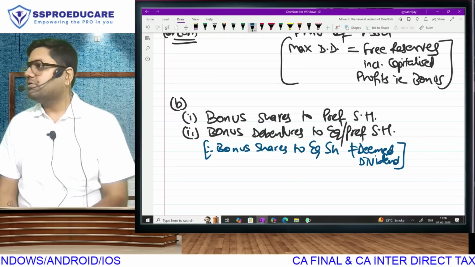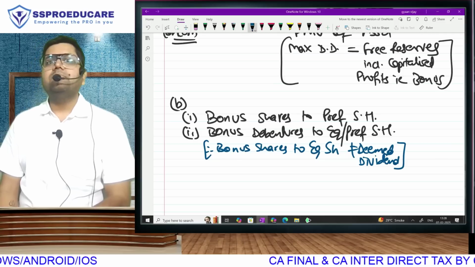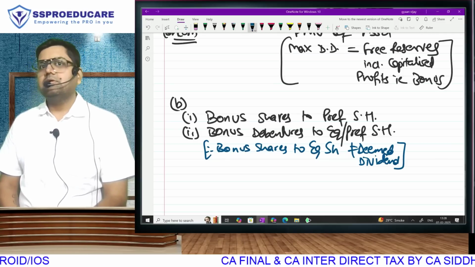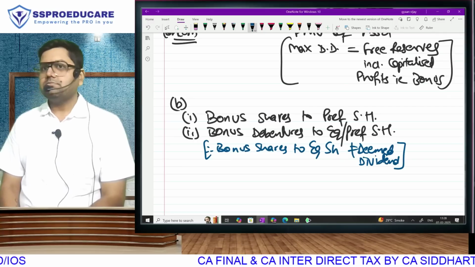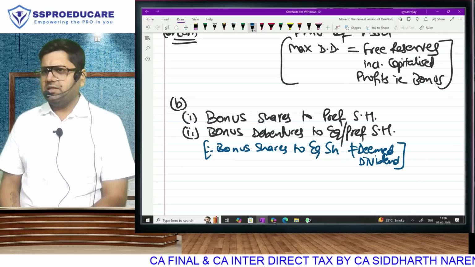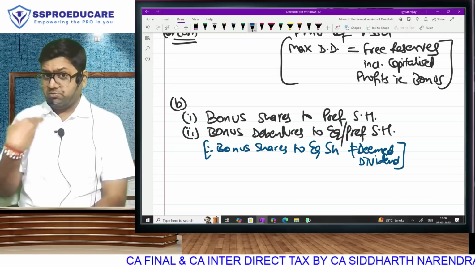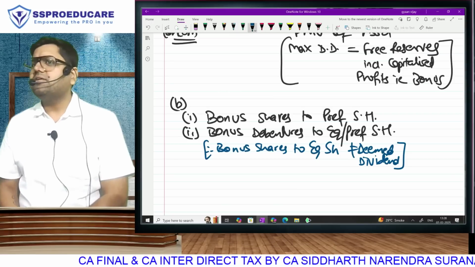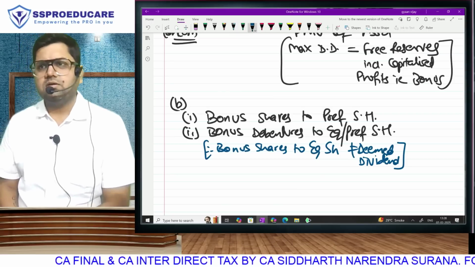Voting power also we don't give. We just give them preference in the form of dividend payments. Correct? Then why are we giving them free stuff, whether shares or debentures? You observe preference shareholders are common in both. Why are we giving them? Does anyone give anything free of cost to anyone?